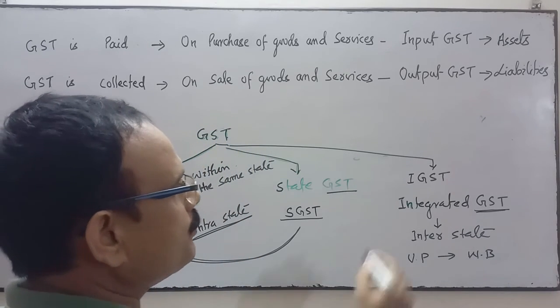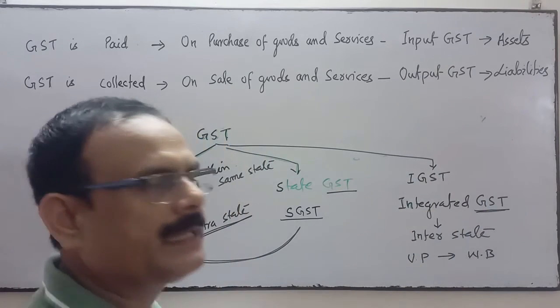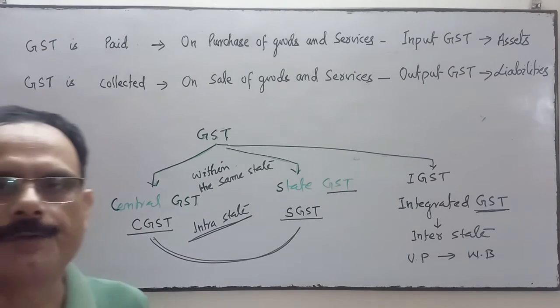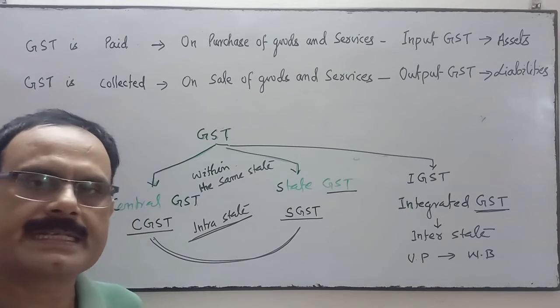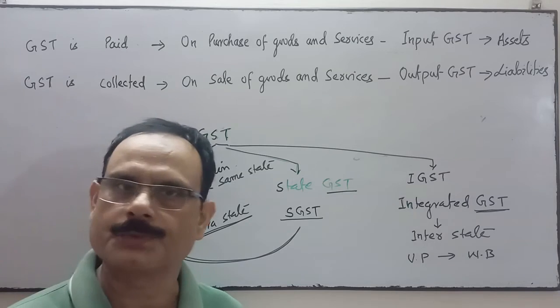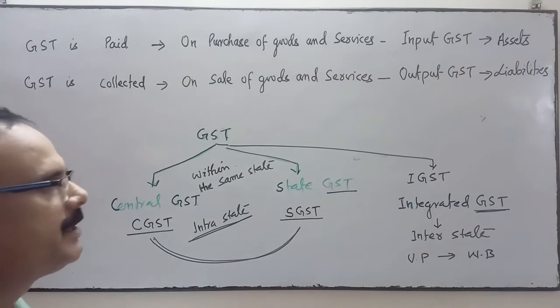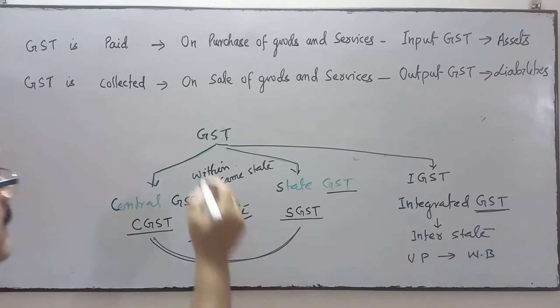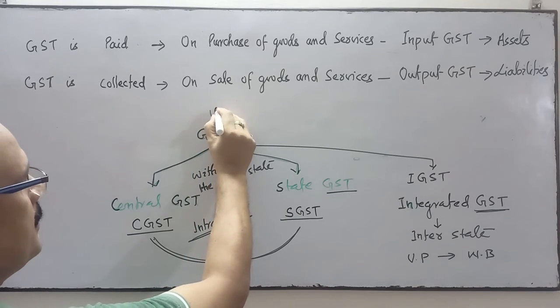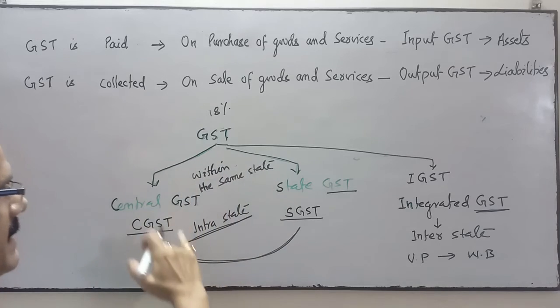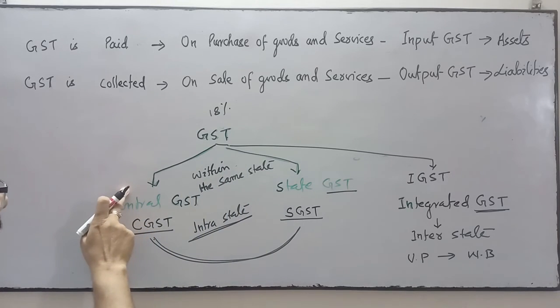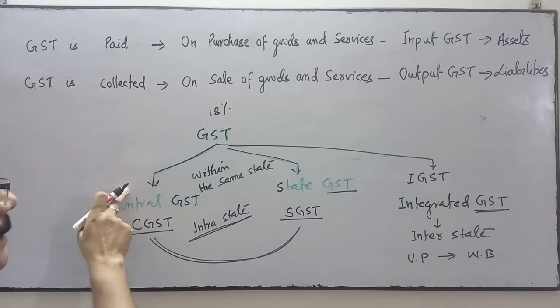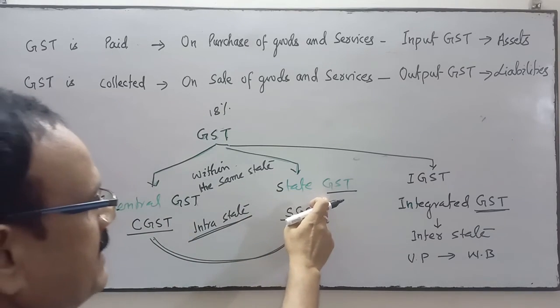IGST will be given to the central government, and thereafter the central government will divide it between the state and central as per the prescribed norms. But if the GST is 18% and it is within the state, then 9% goes to CGST and 9% to state GST.